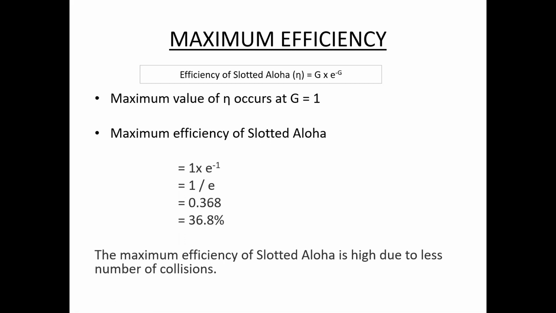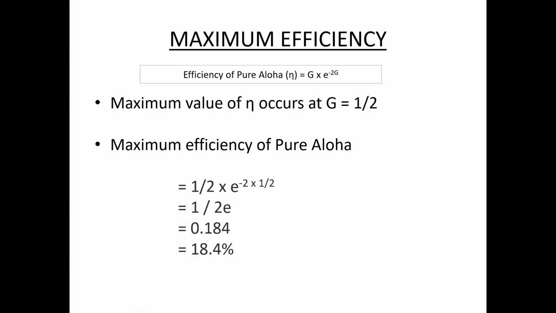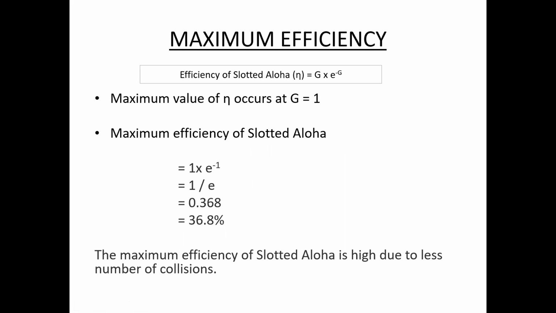Next, slotted Aloha. The efficiency of slotted Aloha is G times e to the power minus G. So pure Aloha is G times e to the power minus 2G, and slotted Aloha is G times e to the power minus G. The maximum value of this efficiency occurs at G equal to 1, whereas for pure Aloha it was G equal to 1/2. Substituting G equal to 1: 1 times e to the power minus 1, that is 1/e, where e is the exponential.